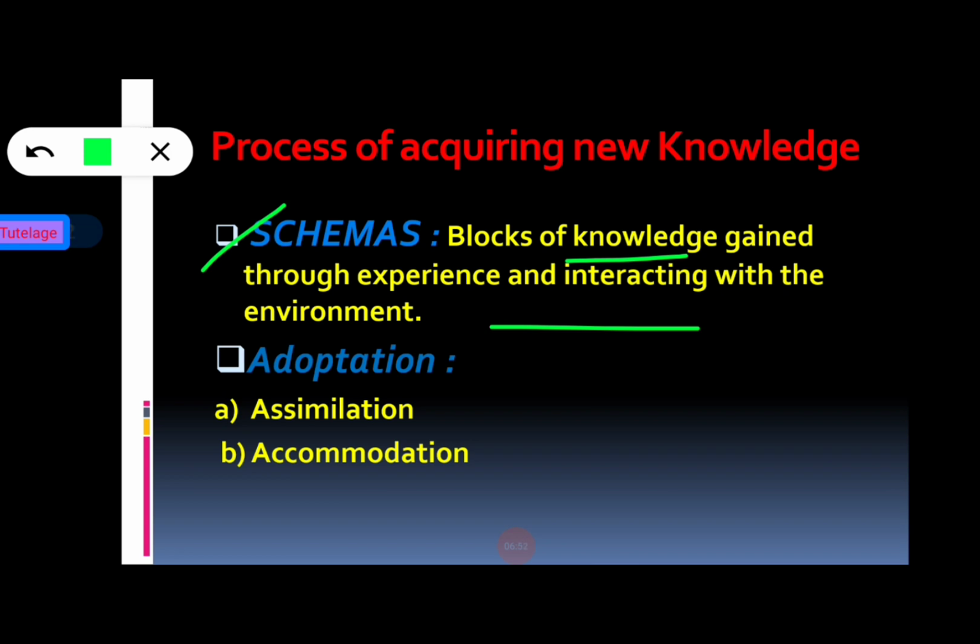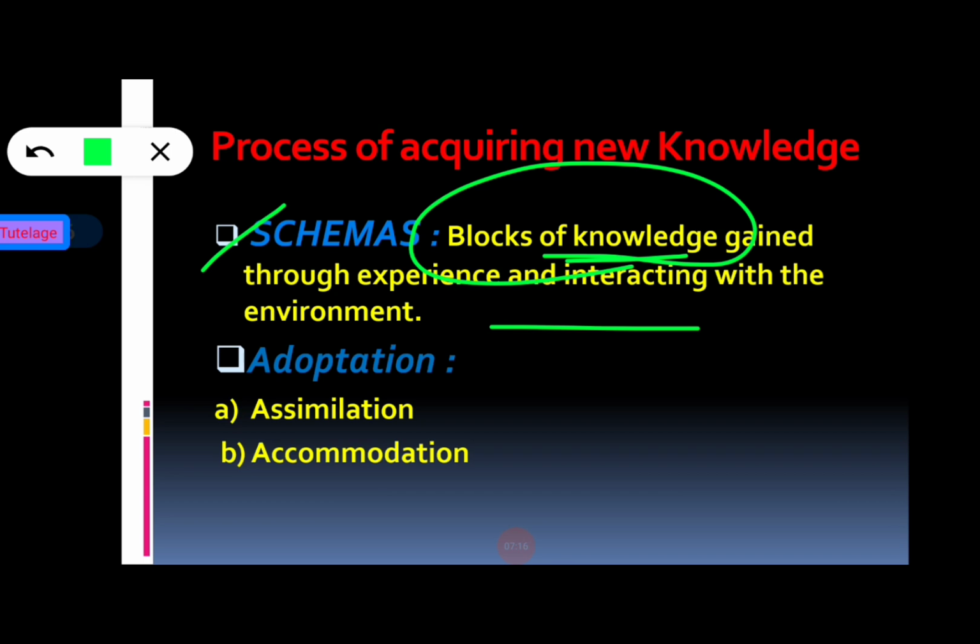So what is schema? Schema is basically blocks of knowledge which is gained through different types of experience and interacting with the environment. That is called schema. Okay, so a schema is both the category of knowledge as well as the process of acquiring that knowledge.